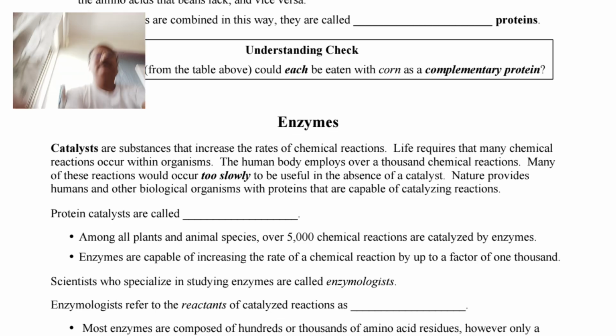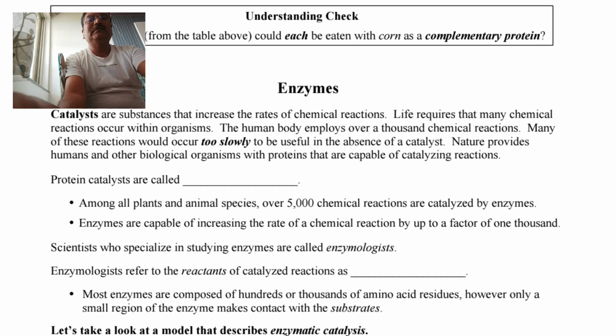That is, enzymes are nothing but proteins which are used to increase the rate of reaction. So this is a very simple definition.